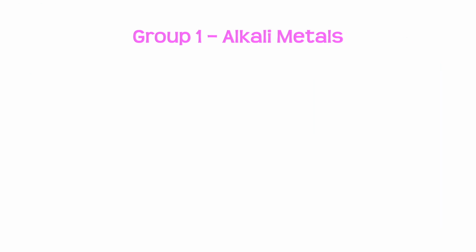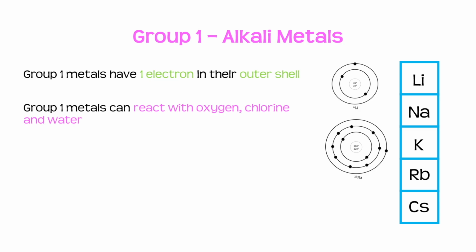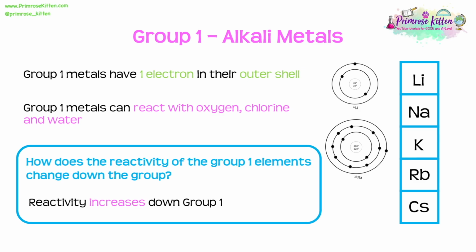The group 1 metals, or the alkali metals as they're sometimes referred to, have a few key properties. First one is that they all have one electron in their outer shell. And the second property we need to know is that they can react with oxygen, chlorine and water. Now we need to know, how does the reactivity of the group 1 elements change down the group? It's important we know that the reactivity increases down group 1.